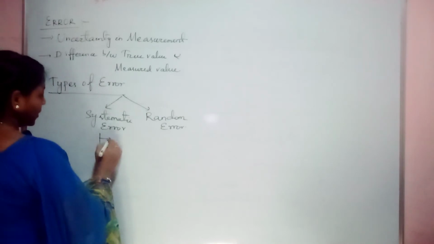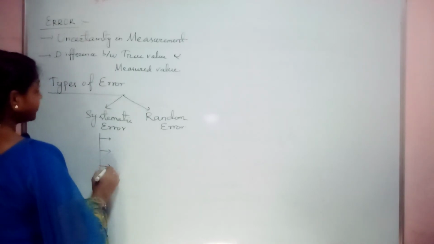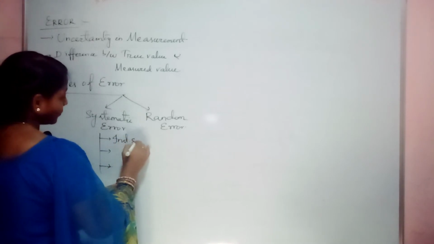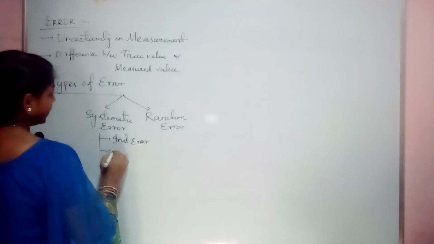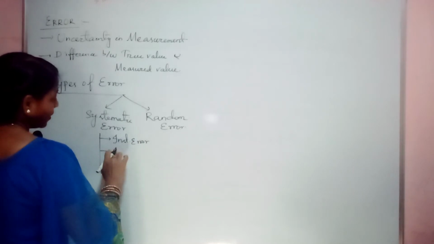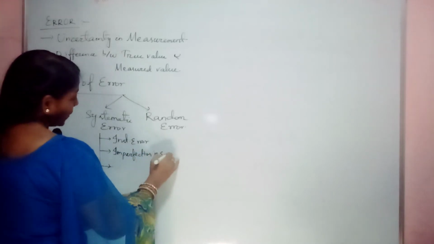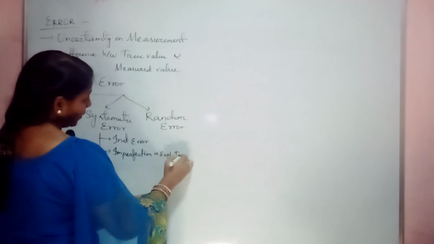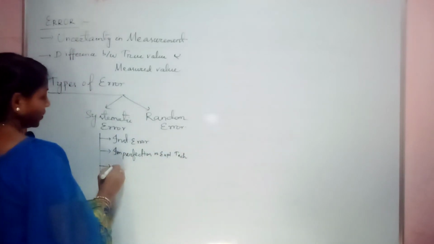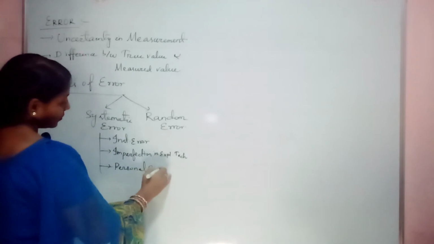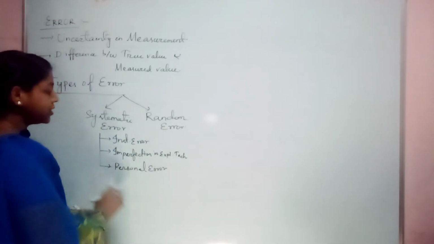Instrumental error, then imperfection in experimental technique, then the third one is personal error. These are the three types of systematic error.